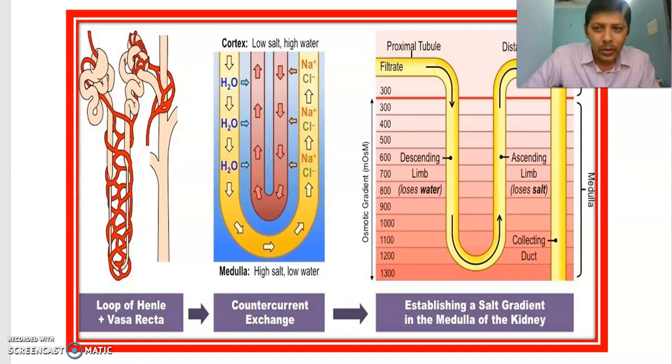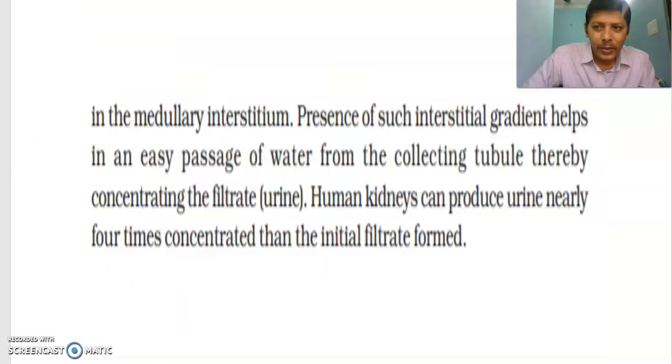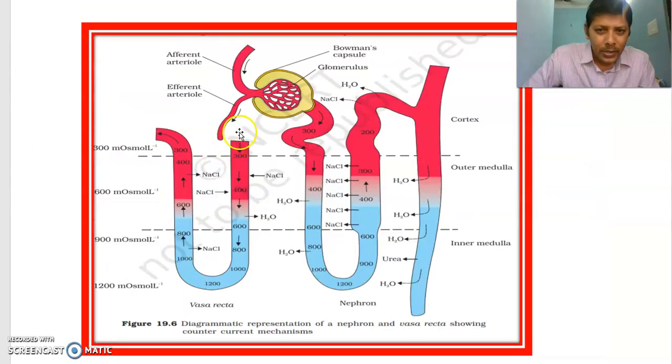That you have to understand. Look at your textbook diagram. This is the descending limb of vasa recta, and this is the ascending limb of vasa recta, and this is the descending limb of Henle's loop. This is the ascending limb of Henle's loop. Observe here, textbook diagram.